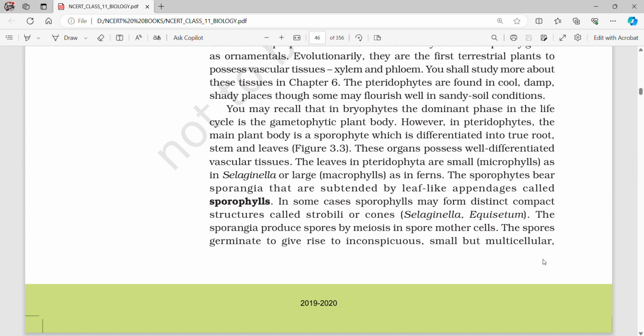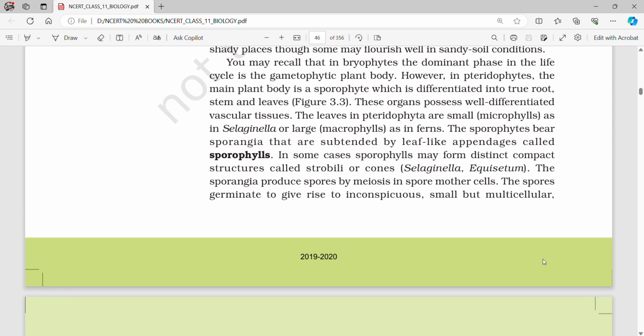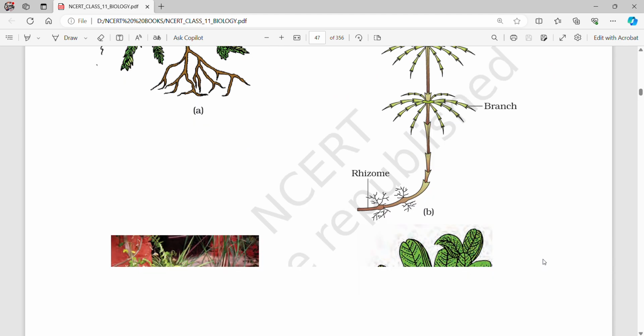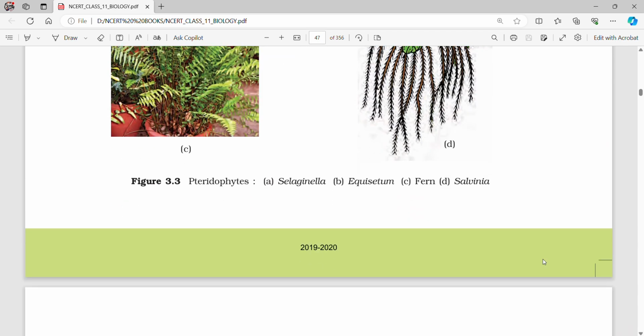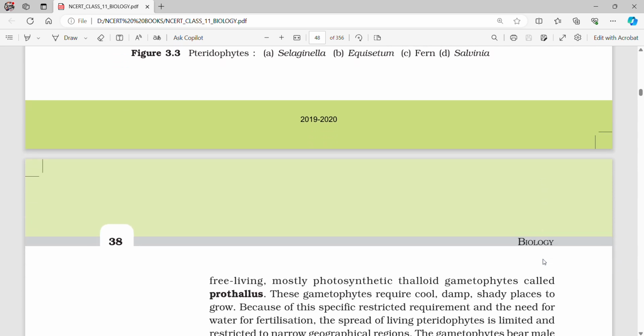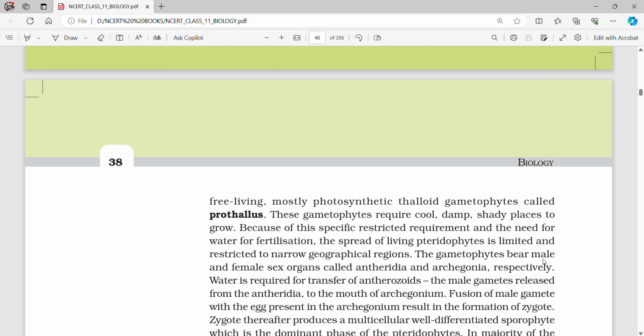Selaginella, Equisetum. The sporangia produce spores by meiosis in spore mother cells. The spores germinate to give rise to inconspicuous, small but multicellular, free-living, mostly photosynthetic thalloid gametophytes called prothallus.